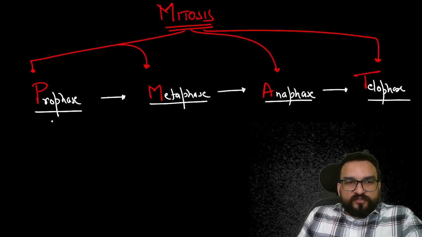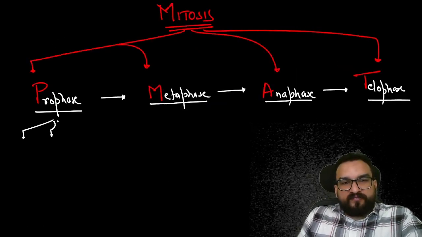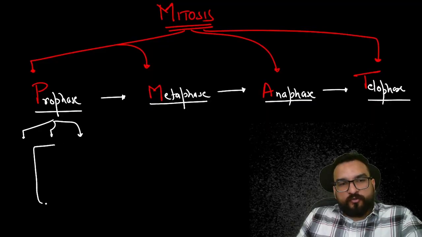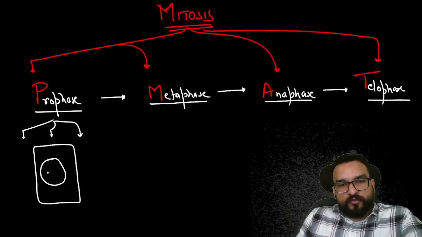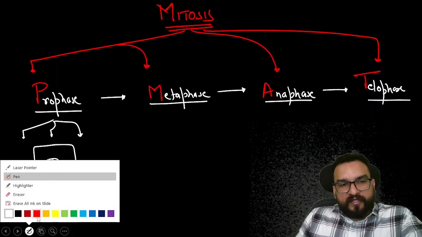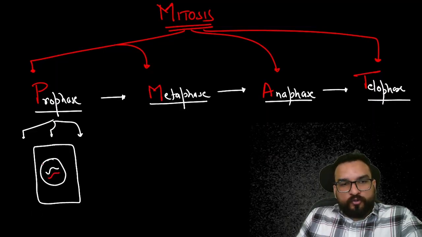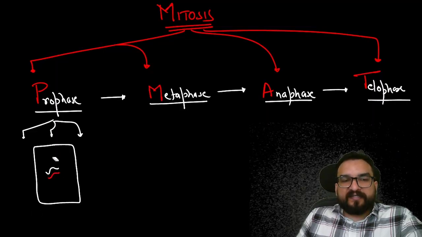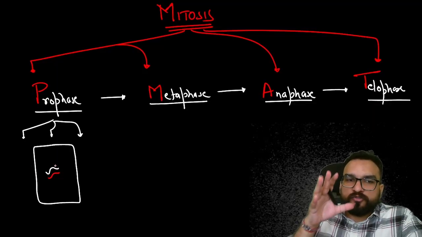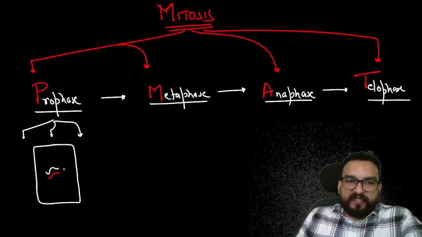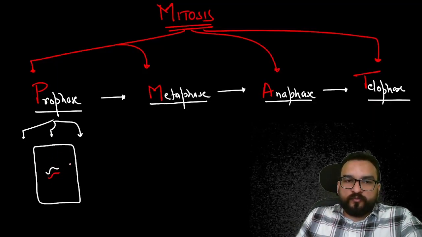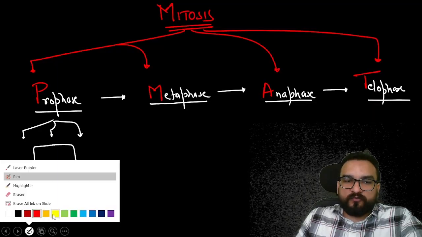Okay, so in prophase you have understood there is early phase, middle phase and later phase. Overall what is going to happen, the duplicated part will be seen very clearly over here. Nucleolus will be disappearing at the later stage and nuclear membrane also will be disappearing. So what will be there? Only these two duplicated chromosomes, and other organelles are also duplicated over here.